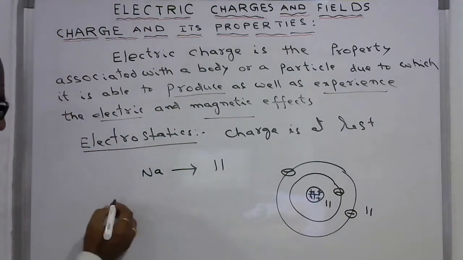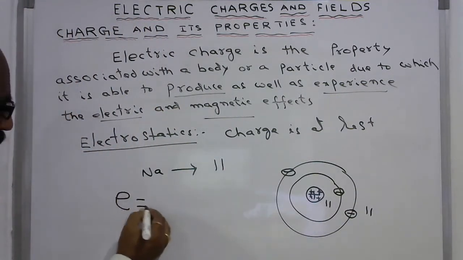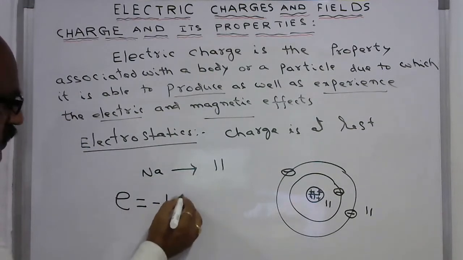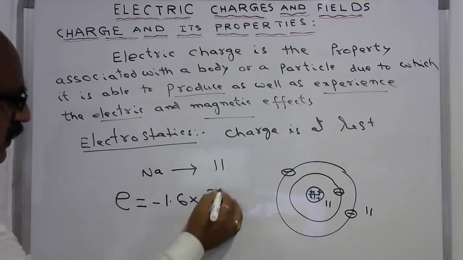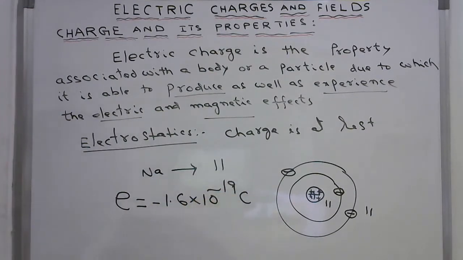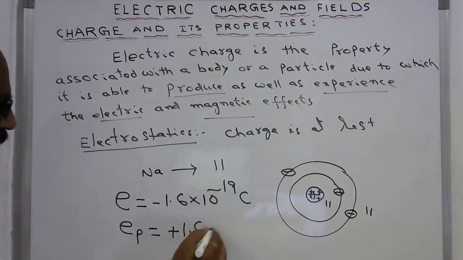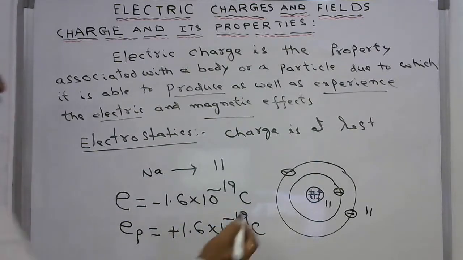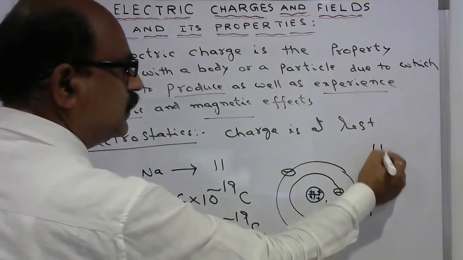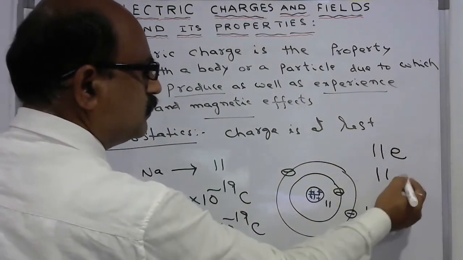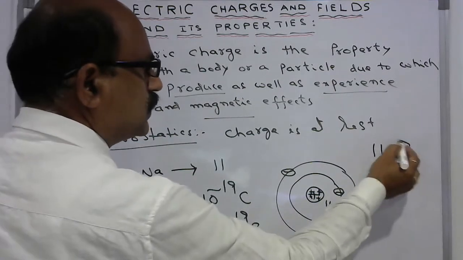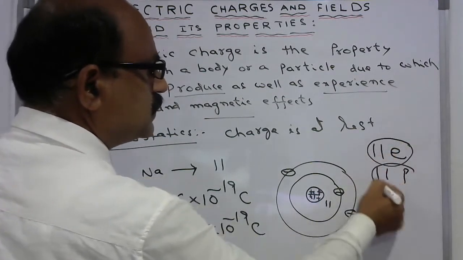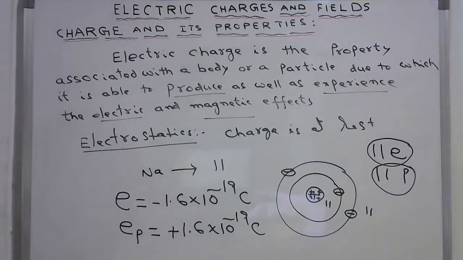The charge of an electron is equal to minus 1.6 times 10 power minus 19 coulombs. The charge of a proton is equal to plus 1.6 times 10 power minus 19 coulombs. So there are 11 electrons and 11 protons, and the total charge gets cancelled with the charge of protons.